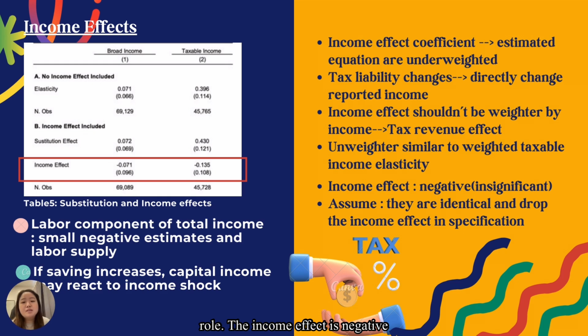The income effect is negative but insignificant and small, in both substitution and income effects. As the difference between compensated and uncompensated income elasticity is small, it can be assumed that they are identical, and the income effect variable is dropped in the specification. The coefficient estimated in the equation does not correspond to the theoretical parameter of the equation.